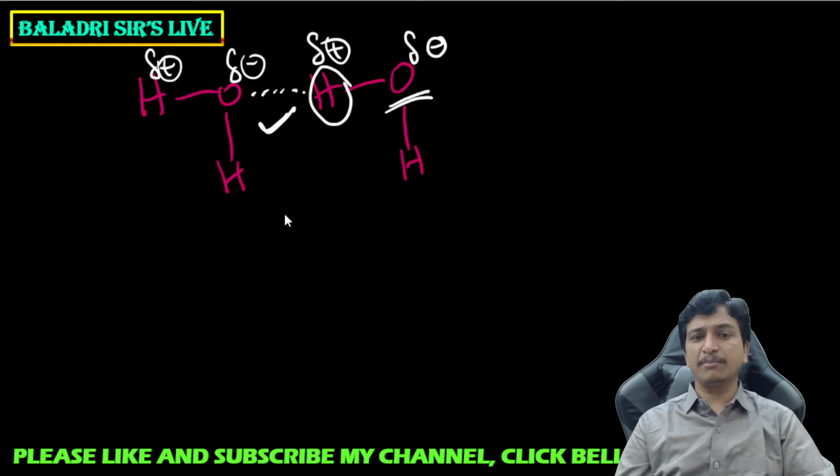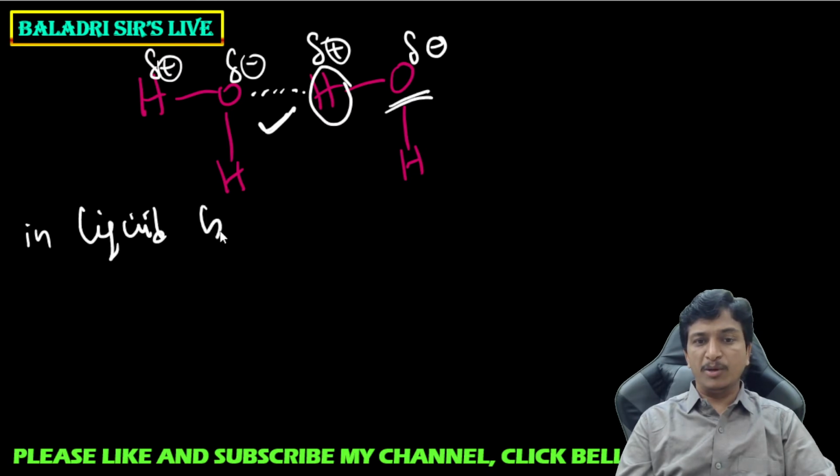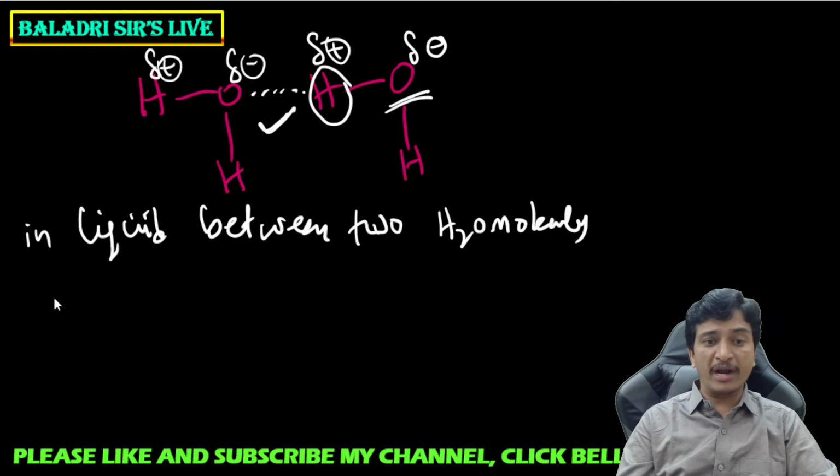Right. Now come to the different examples. Between two water molecules also, hydrogen bond formation takes place. This is a very, very important example. Let me write here. When water is in liquid state, between two water molecules, four hydrogen bonds will exist.